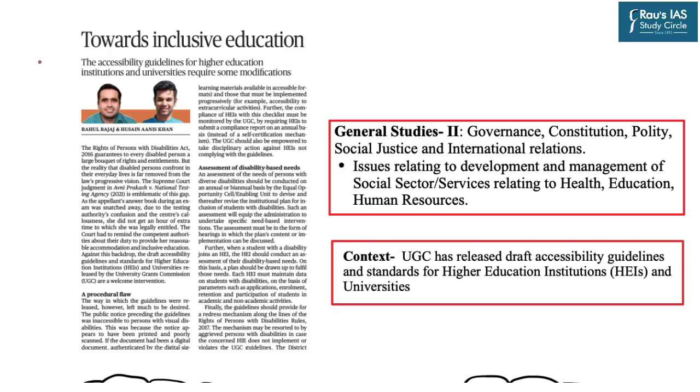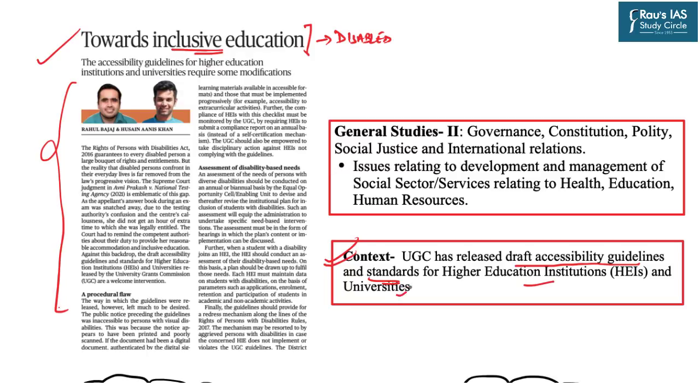Now we will move on with our next topic. This topic is inclusive education. However, here the topic is restricted to the inclusion of disabled people. The context of this article is that recently the UGC has released the draft accessibility guidelines and standards for higher education institutions and universities.